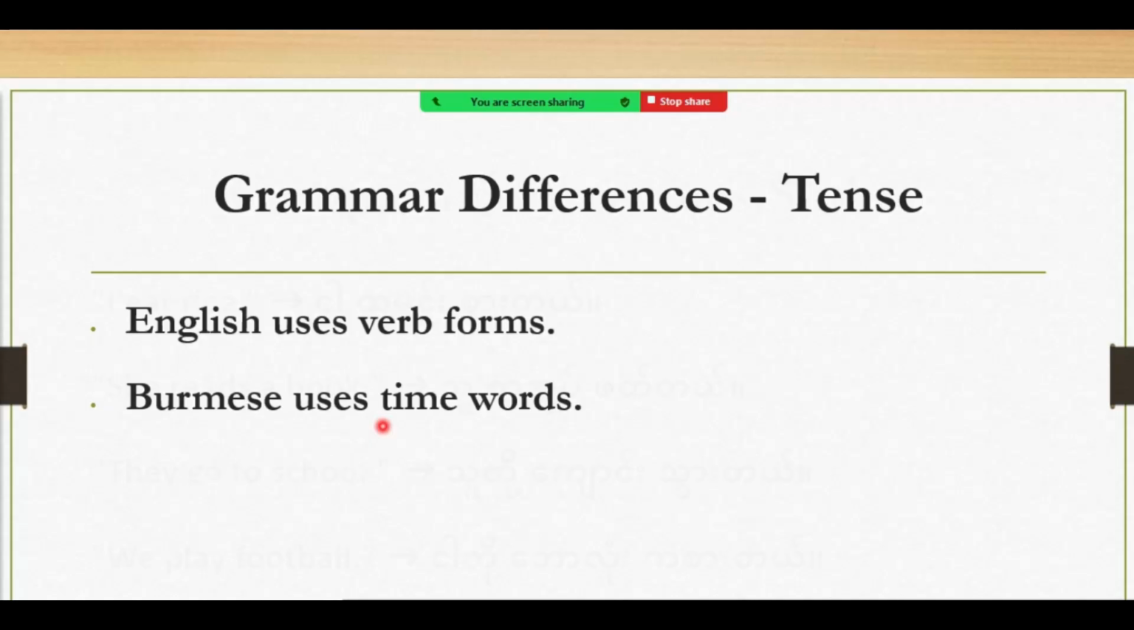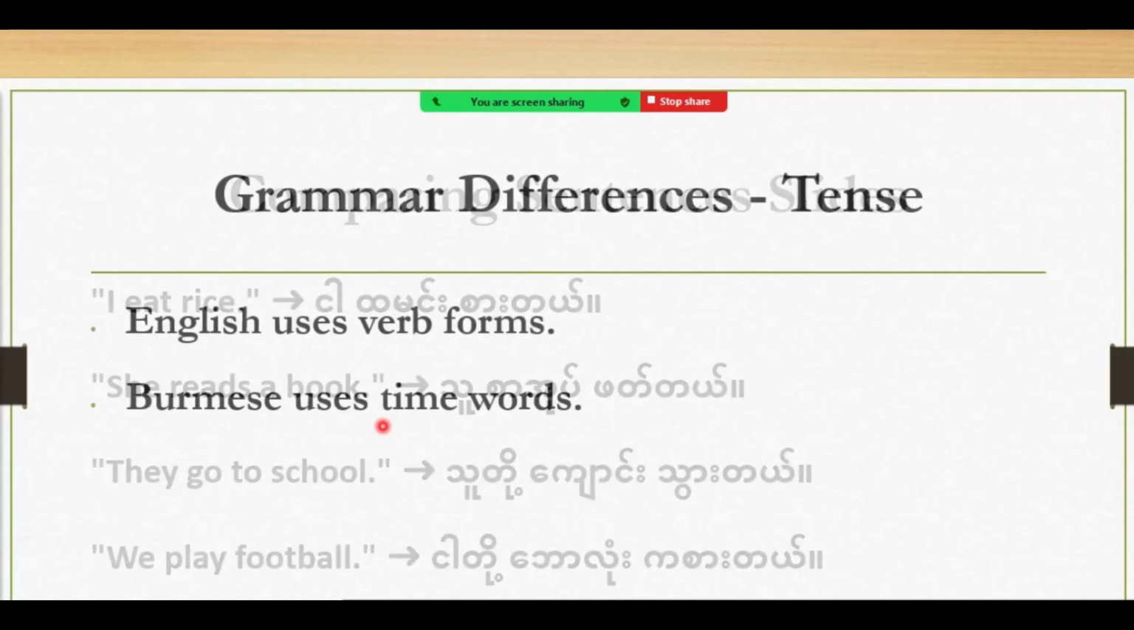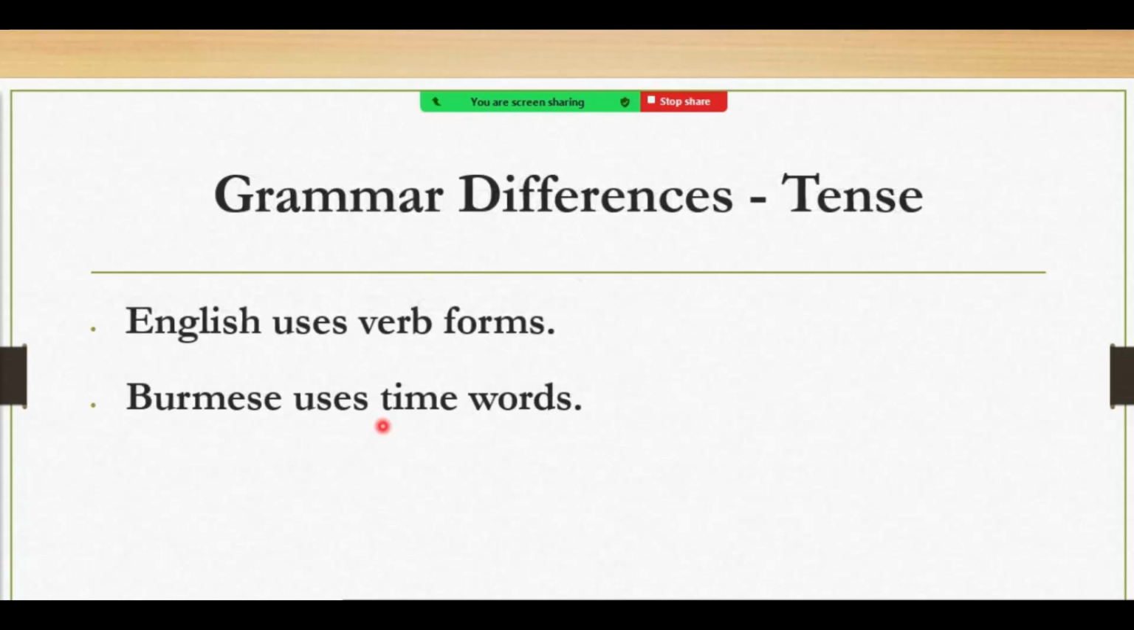So I talked about two differences. The first one is sentence structures. The second one is grammar differences, especially about the tense. They have three tenses: present, past, and future. In English, what do they change? They change the verb forms, or they use verb forms. But in our language, we usually use time words.